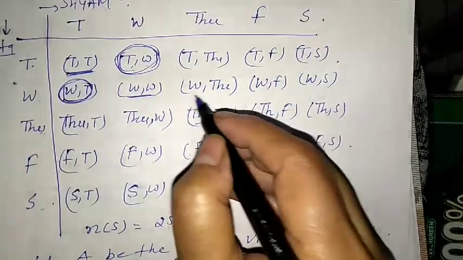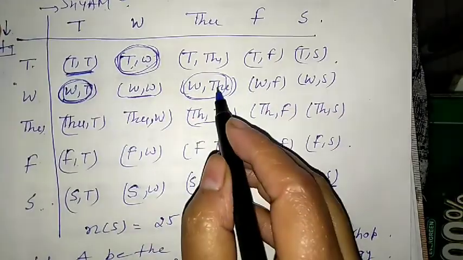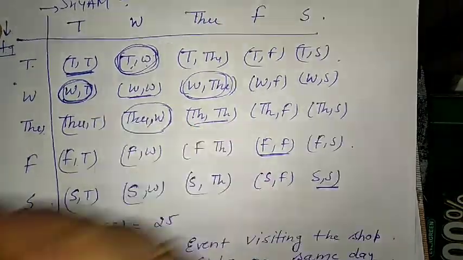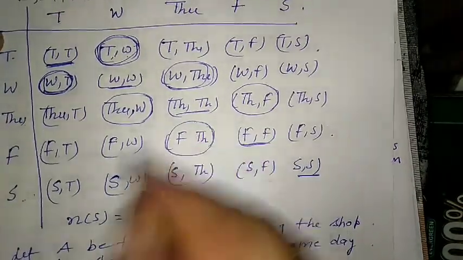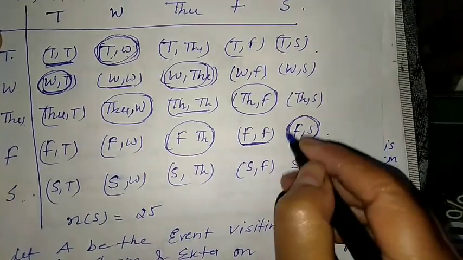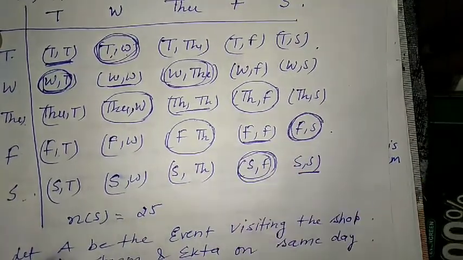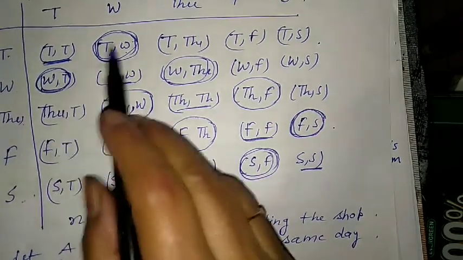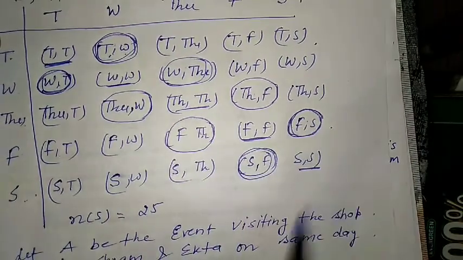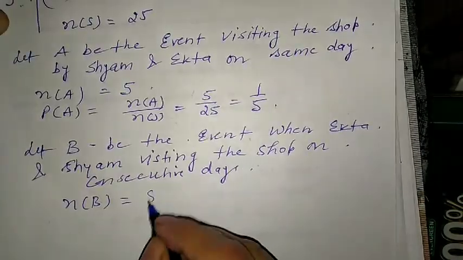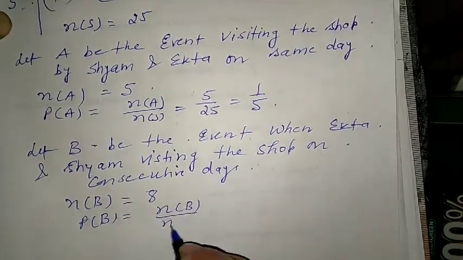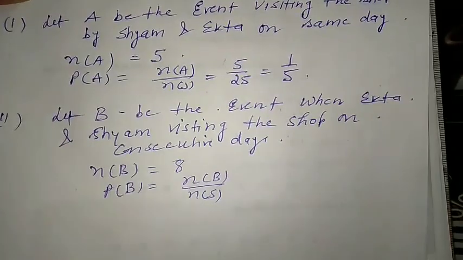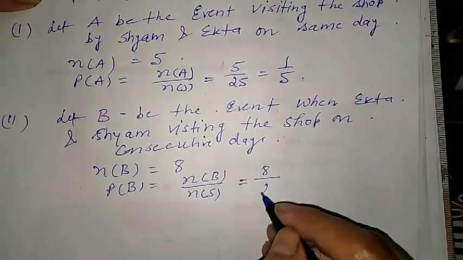Then Wednesday, Thursday, and also Thursday, Wednesday. Then Thursday, Friday, or Friday, Thursday. Then Friday, Saturday, or Saturday, Friday. How many cases are here? 1, 2, 3, 4, 5, 6, 7, 8. So 8 cases. So probability of B is equal to number of B upon number of S, that is 8 upon 25.